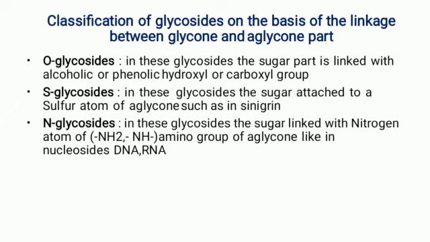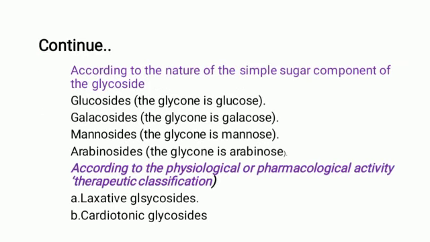Second one, S glycosides. In these glycosides, the sugar moiety is attached to the sulfur atom of the aglycon, such as in sinigrin. Means glycon part is attached with the aglycon part by the sulfur atom. Hence it is an S glycoside. Next one, N glycosides. In these glycosides, the sugar links with the nitrogen atom, amino group of the aglycon, like in nucleosides. Means glycon and aglycon part are attached with the N or the amino group. Hence it is an N glycoside.